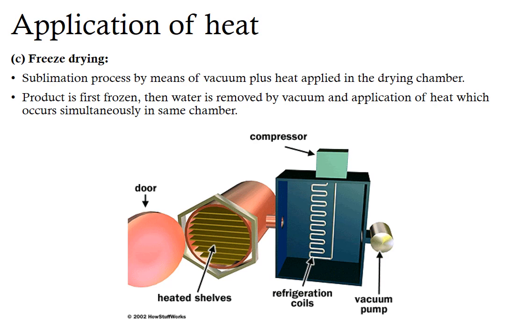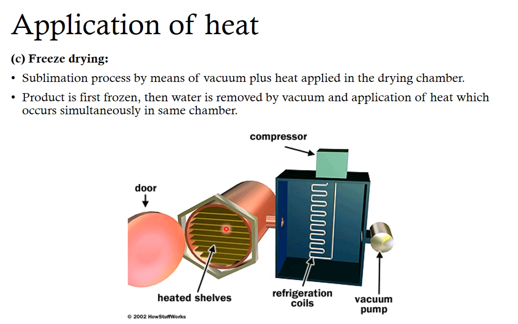Typically, a freeze drying machine usually consists of a drying chamber with various shelves attached to it. These shelves also have heating units. Then it also has a freezing coil or a refrigeration coil, a refrigeration compressor and a vacuum pump. The product first has to be frozen before freeze drying. The frozen product is then placed on the shelves.